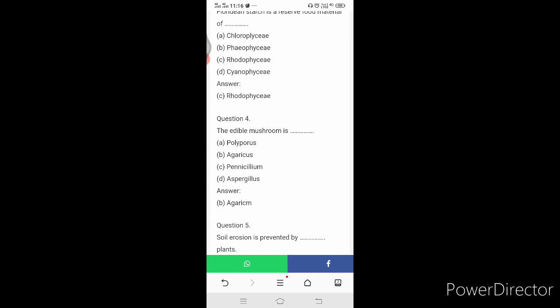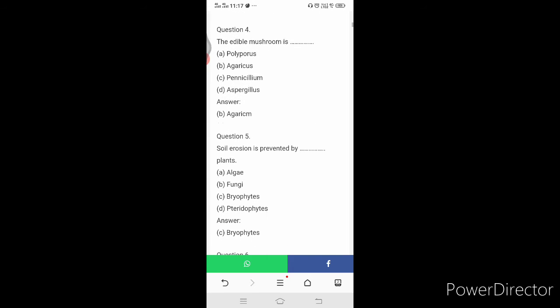Polyporus, Agaricus, Penicillium, Aspergillus. These are all the options given. The correct answer is... it is given agarism there, but the perfect answer is agaricus. See the option Agaricus. The edible mushroom is agaricus.